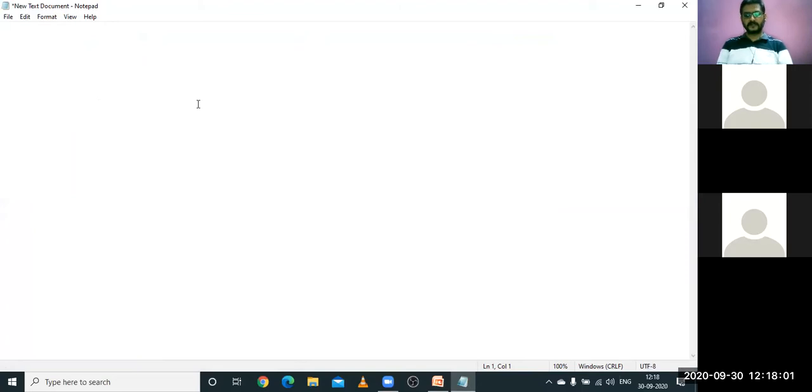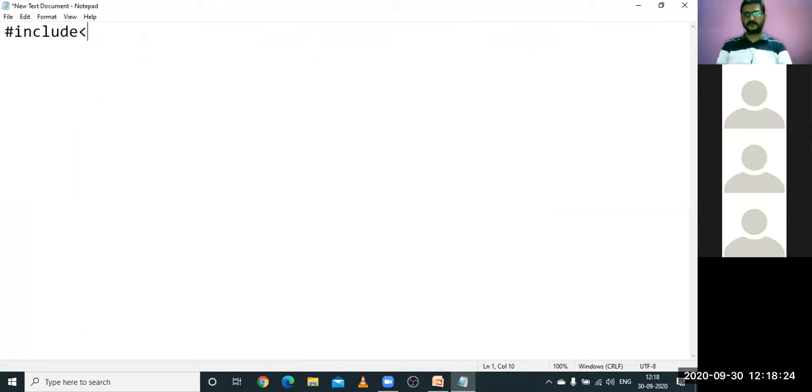Whenever you want to write any C program, the first line you should be writing is something like this. I think anyone can tell this: hash include, which should be followed by stdio dot h.